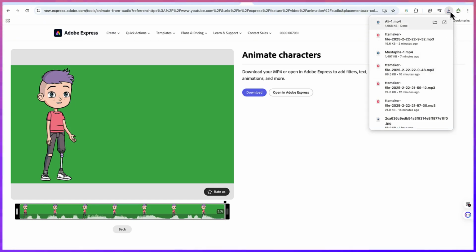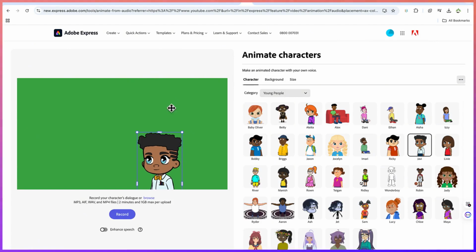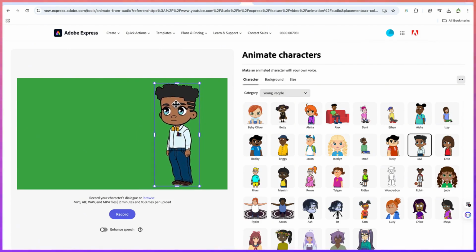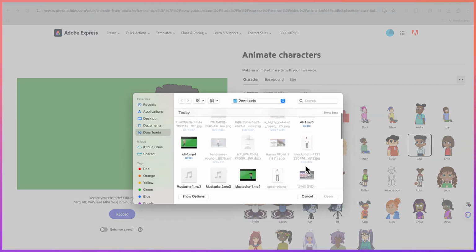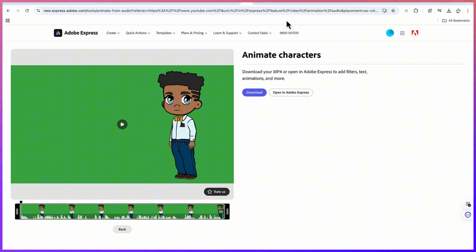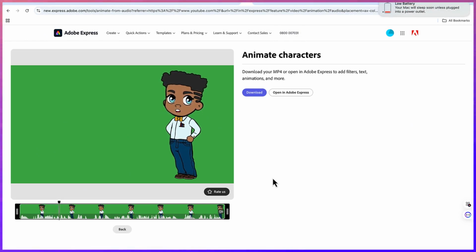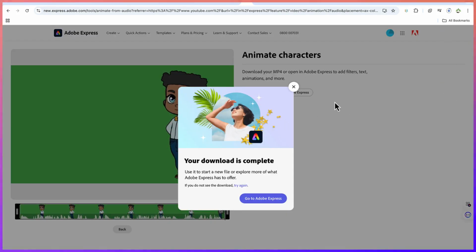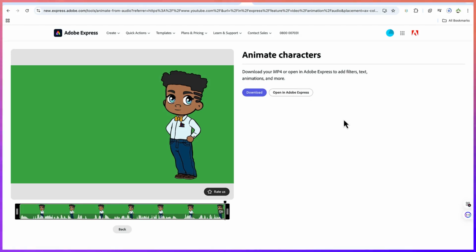And then let's hear the last one, which is Mustafa's part. All right, so let's zoom it out and then let's finish up the last one. And this is going to be Mustafa 2, that is the audio. Okay, this one. All right, so you can see it has generated the second one. Okay, so let's click. Oh man, it's a gold mine for anyone looking to improve their skills, whether it's tech, software tutorials, or even career development. The guy behind it makes super helpful videos on AI tools, video editing, and all sorts of productivity hacks. All right, so fantastic. So you can go ahead and download this. And we can now see that we have the second video from Mustafa. So we have all our videos ready.